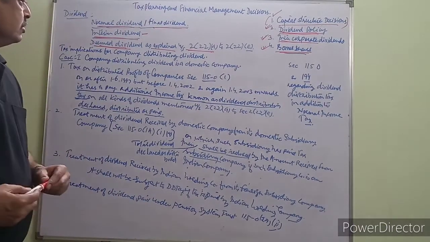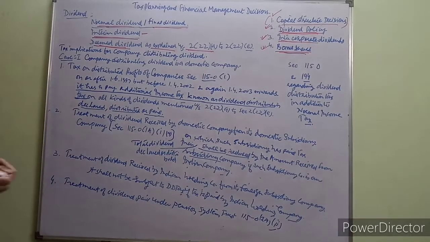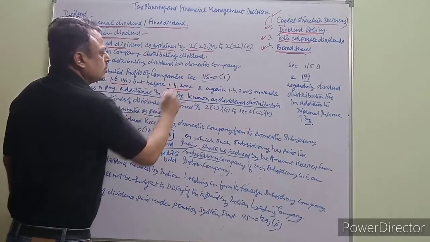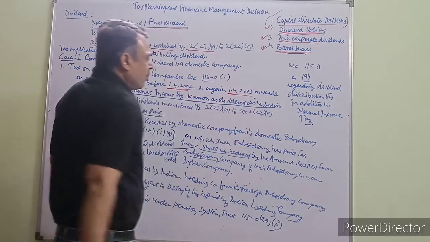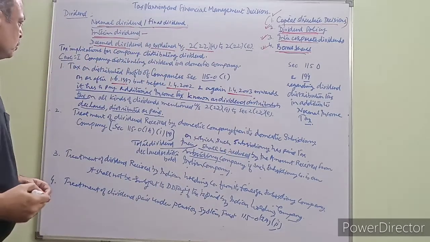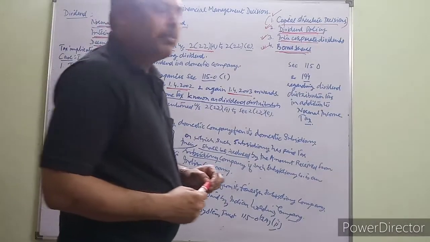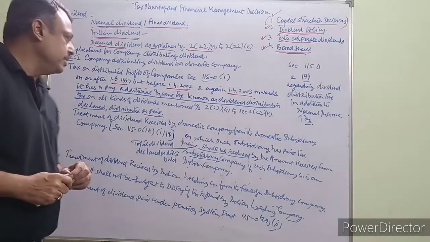Tax on distribution of profits of the domestic company on or after 1st June 1997 but before 1st April 2002, and again on or after 1st April 2002, is taxable in the hands of the company itself. That is, the company has to pay dividend distribution tax at prescribed rates.